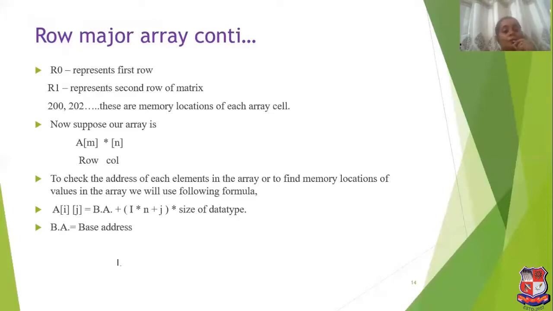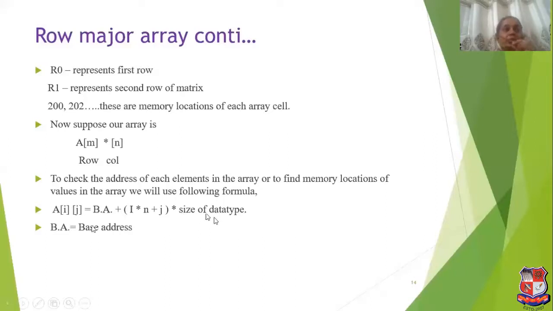Now, suppose our array is m by n, where m is for rows and n for columns. If we want to check the address of each element in the array, or find the memory location of each cell, we will use a formula like A[i][j] = BA + (i * n + j) * size of data type.